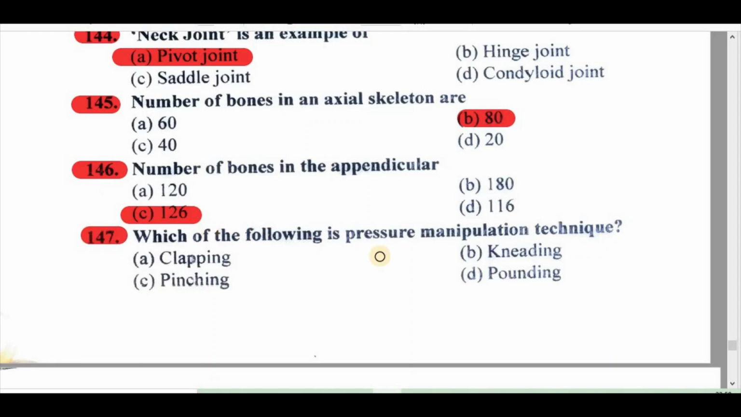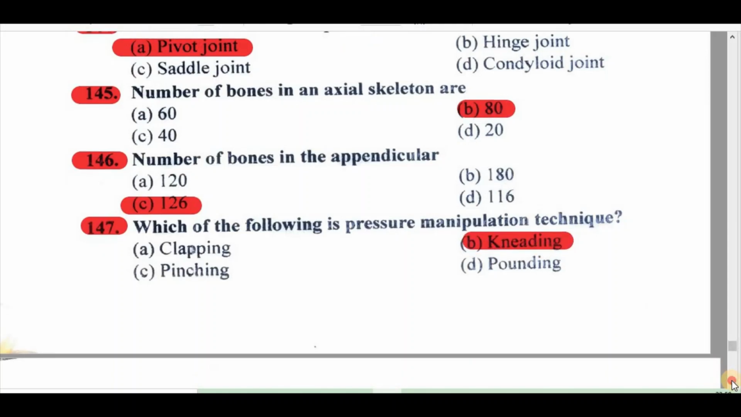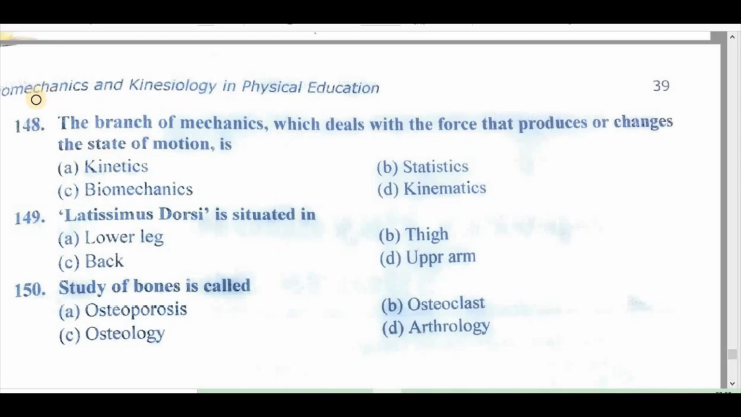147. Which of the following is a pressure manipulation technique? A. clapping, B. kneading, C. pinching, D. pounding. Right answer is B, kneading. 148. The branch of mechanics which deals with the force that produces or changes the state of motion is A. kinetics, B. statics, C. biomechanics, D. kinematics. Right answer is A, kinetics.